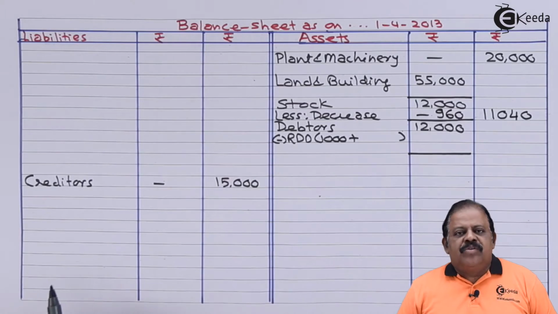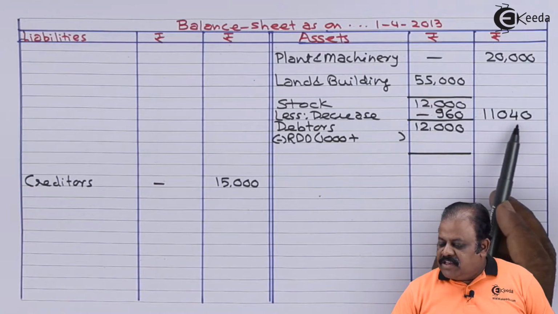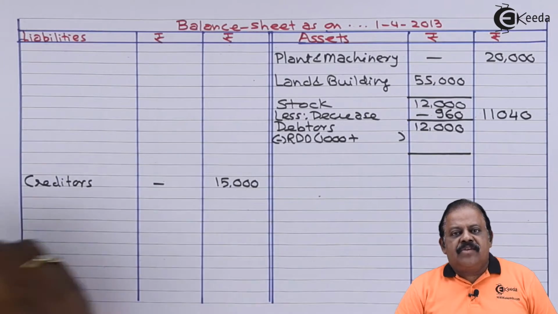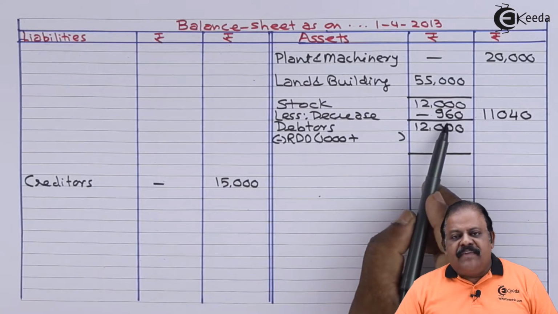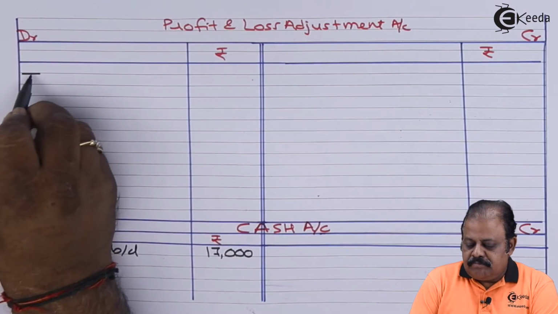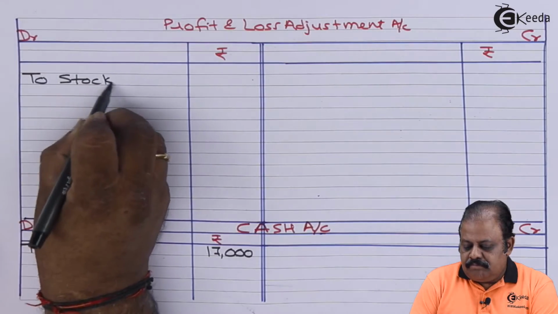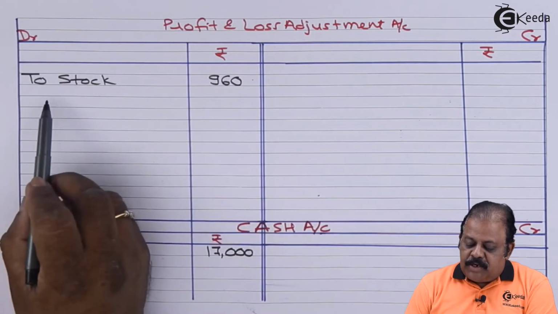Revised value is 92%, that is 11,040. Stock has gone down by 960. This will be recorded to the debit of profit and loss adjustment account.